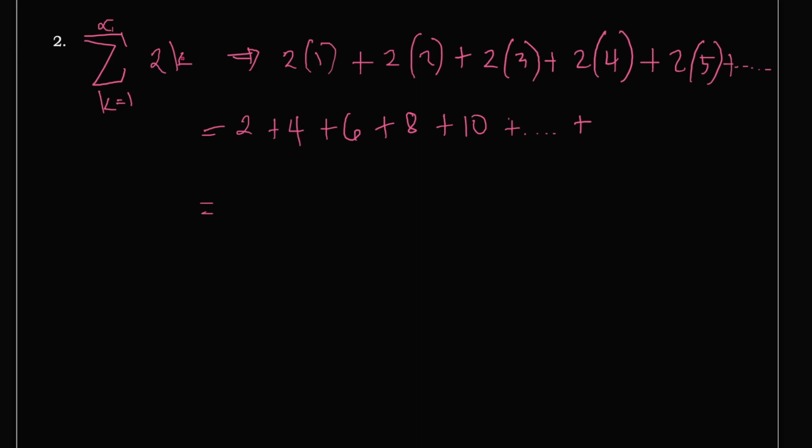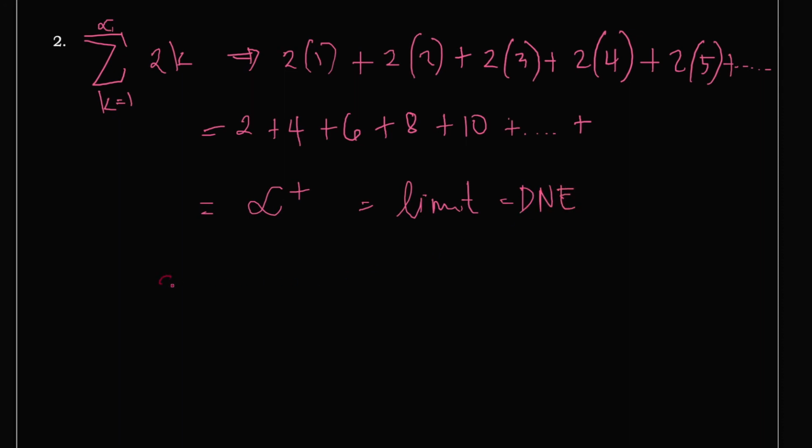The answer is no. We are approaching positive infinity, or in other words, the value of each term is becoming bigger and bigger. So if this approaches positive infinity, it means that the limit of this series does not exist.